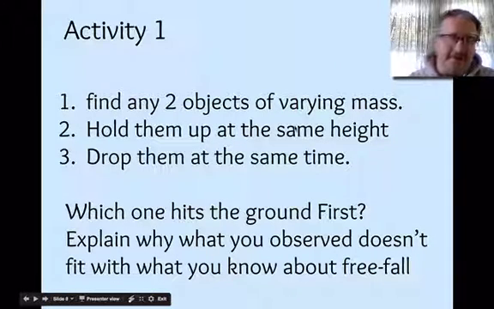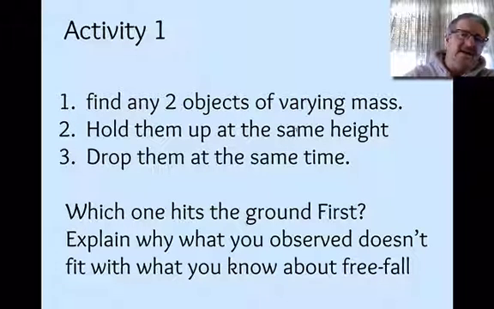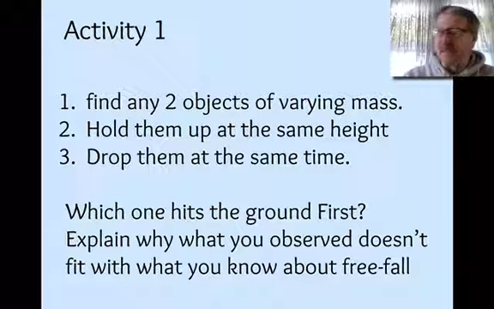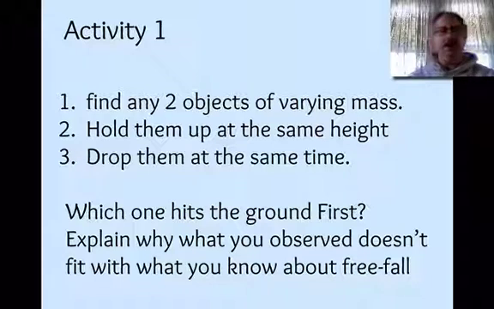Okay, so here's your activity. I want you to find any two objects in your house, and they need to have different masses, and they need to be something that you can drop without damaging your parents' floor or damaging the object, unless it's okay to damage it. But that's up to you and your parents. You got to decide that.